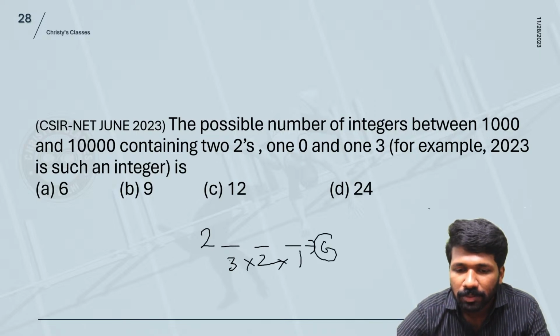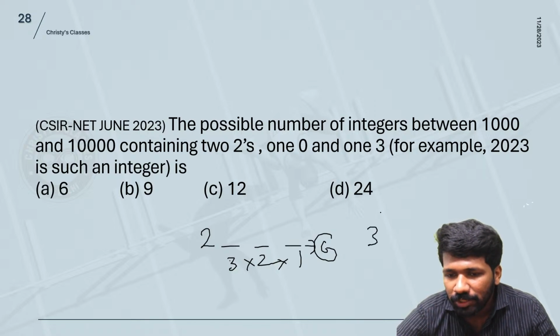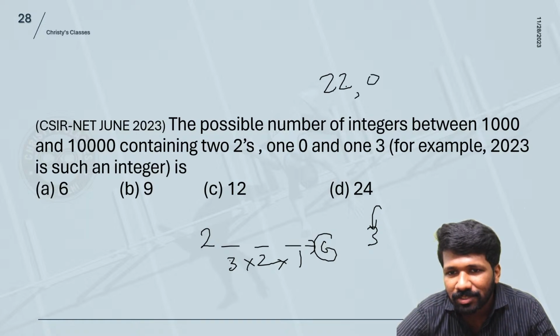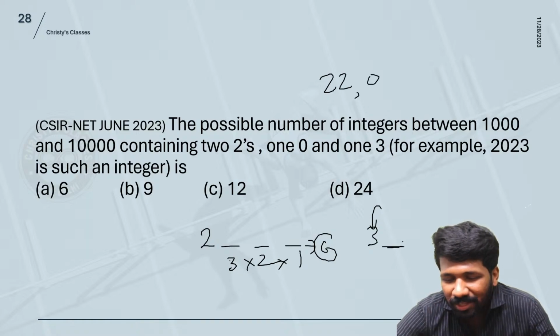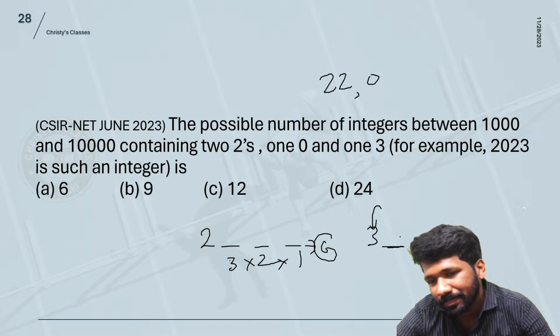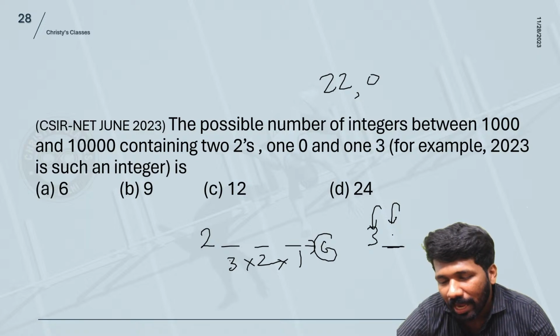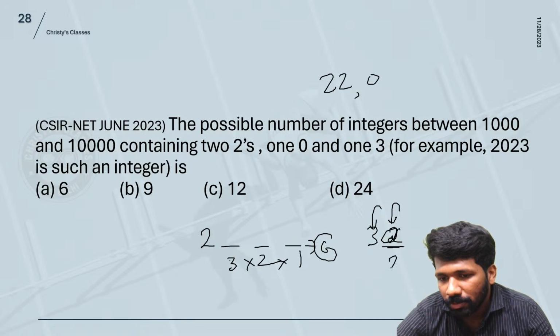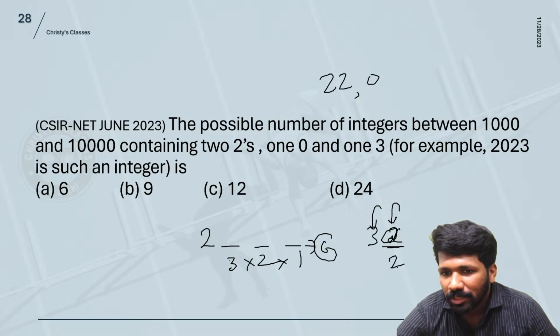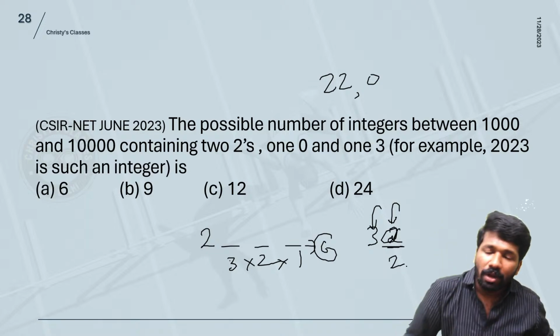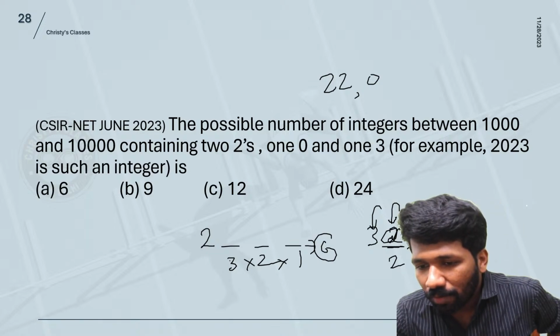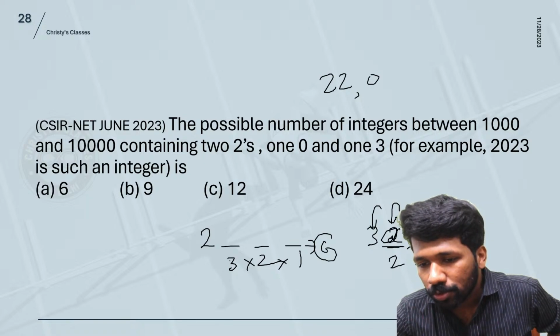Now starting with 3. Once you fix 3, 3 is not available anymore. 2 more 2's are available, and 1 0 is available. 2 more 2's means only one 2 can be used at a time. That means here either 2 or 0, 2 possibilities only remaining. If you are fixing 2, one more 2 is remaining. That means 2 possibilities here also.